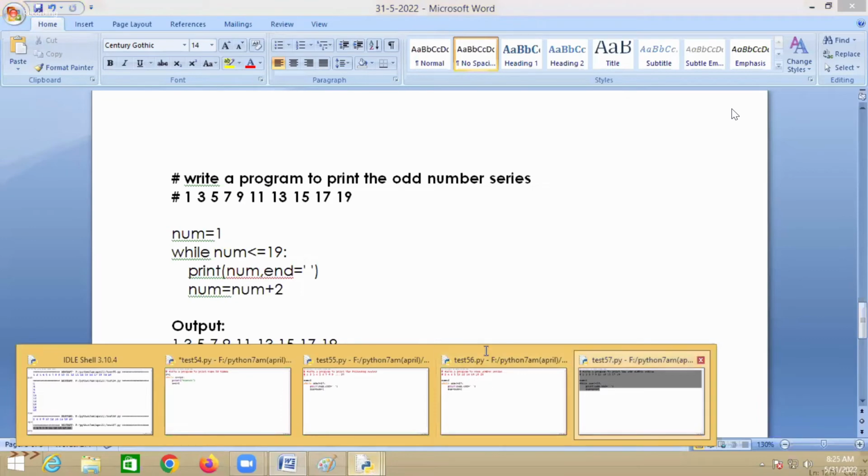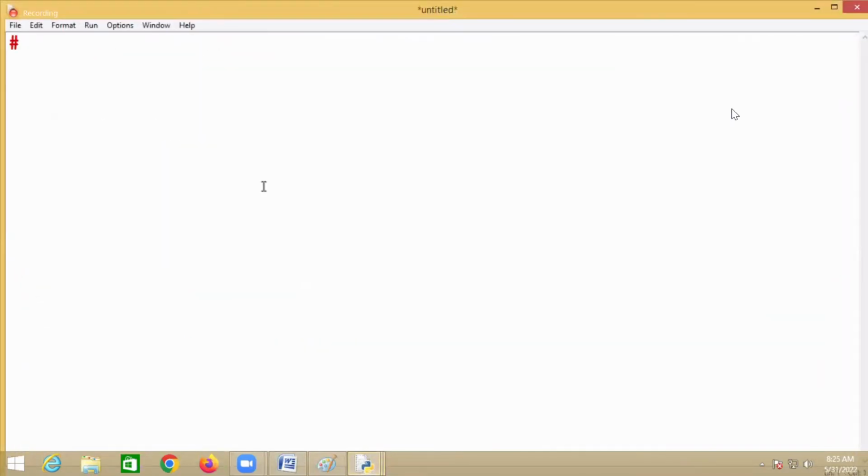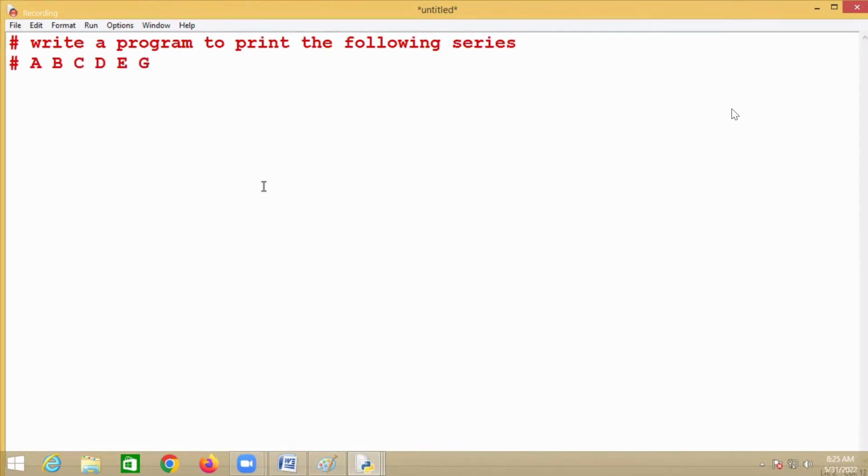You have to understand this. Now write a program to print the following series. I want to print A, B, C, D, E, F, G, H like this. I want to print all the alphabets from A to Z. Print all the alphabets from A to Z.